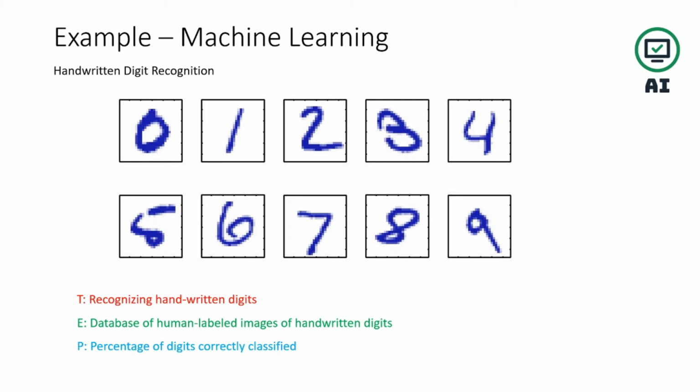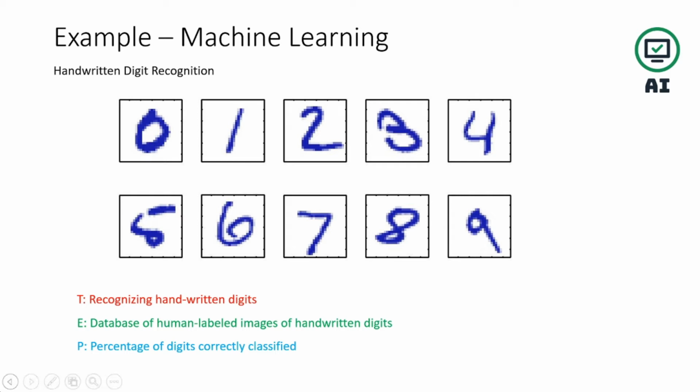So handwritten digit recognition. This is not a simple task, to identify when anyone is writing a digit, and the machine learning model will identify whether it is 0, 1, 2, 3, 4, 5, 6, 7, 8, or 9, because everything can be written in a different manner.